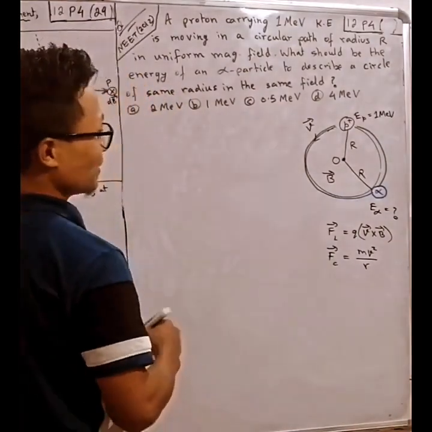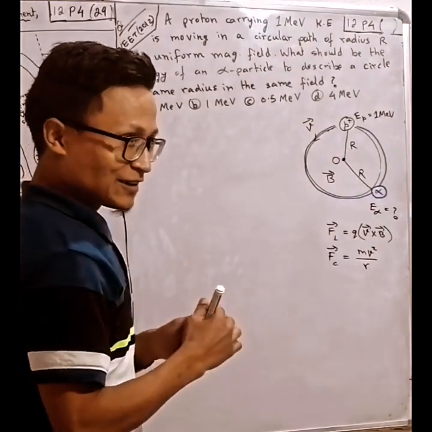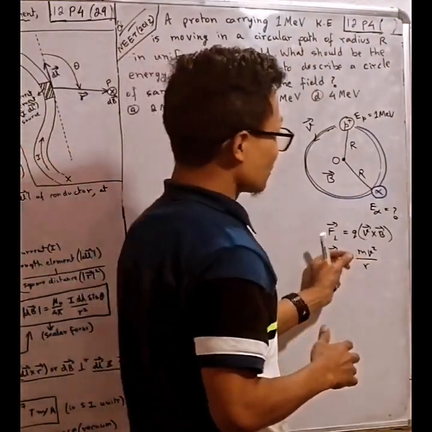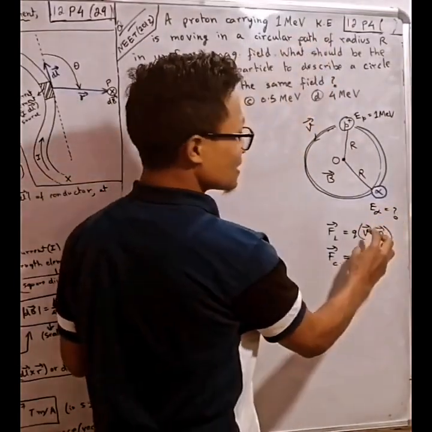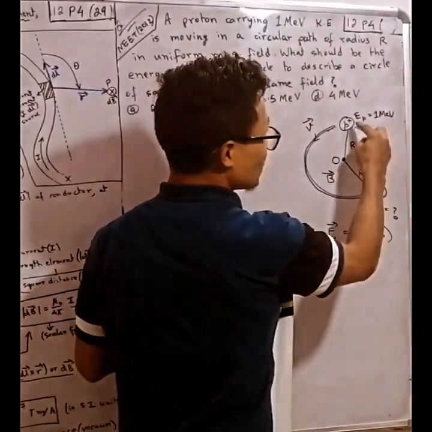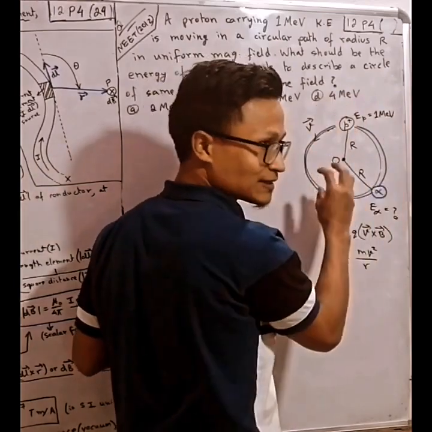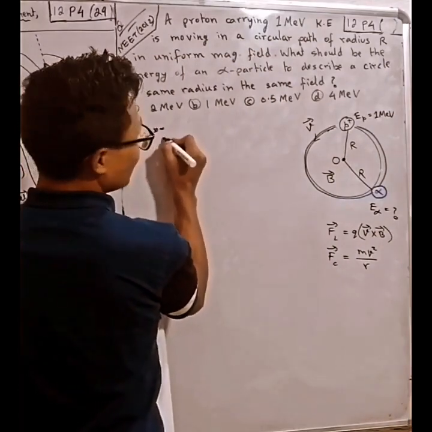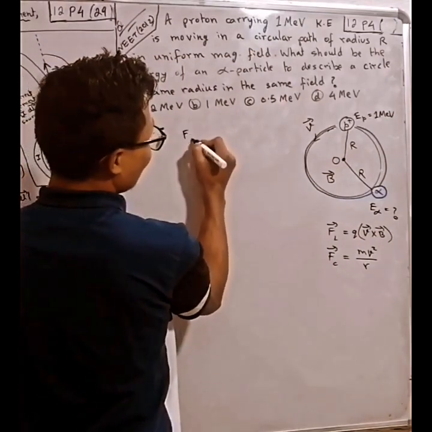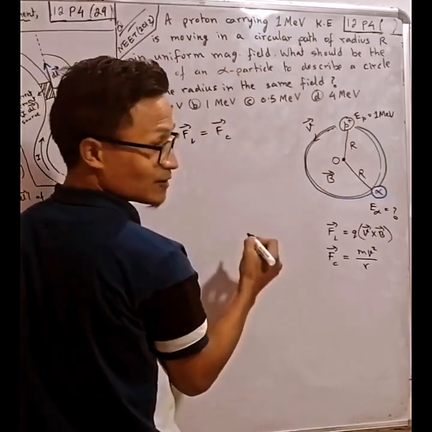So now these two forces are equal. If they are not equal, the particle will go away, right? So these forces are equal so that these particles will revolve around in a circle. So we have here the Lorentz force should be equal to the centripetal force.